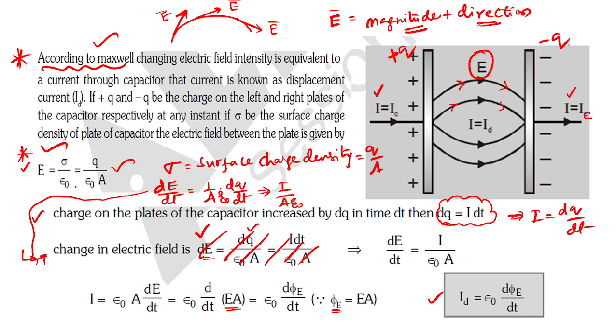So did you write here? Change in electric field is nothing but what is that? I'll get I = A epsilon naught. Now I is equal to epsilon naught into A into dE/dt. Area is constant, so I can multiply also inside, d(EA)/dt, and that will be the formula for the displacement current.